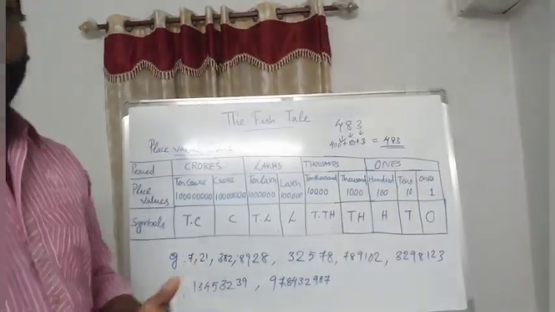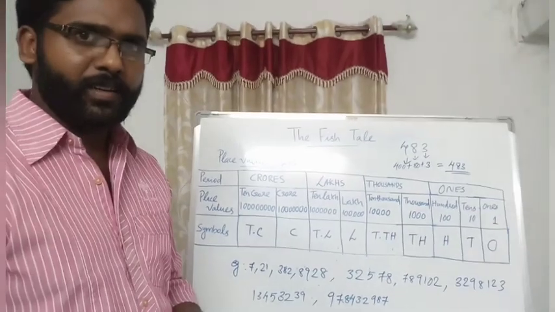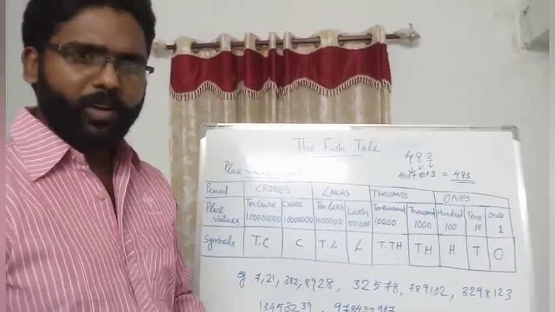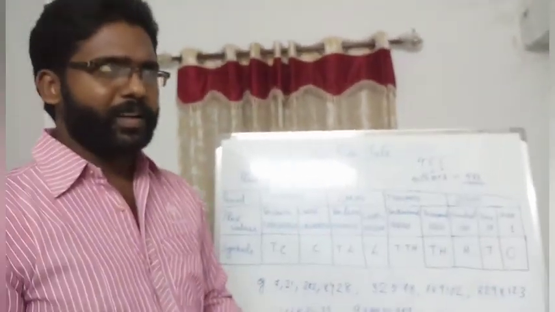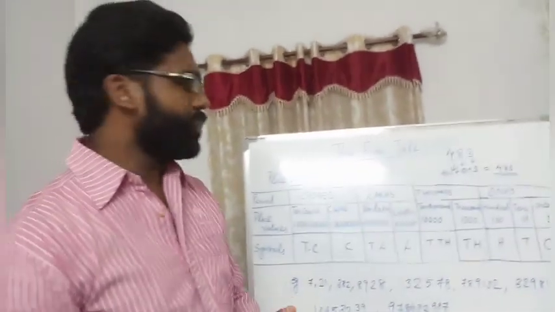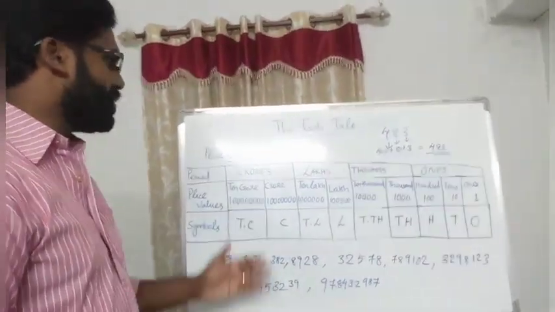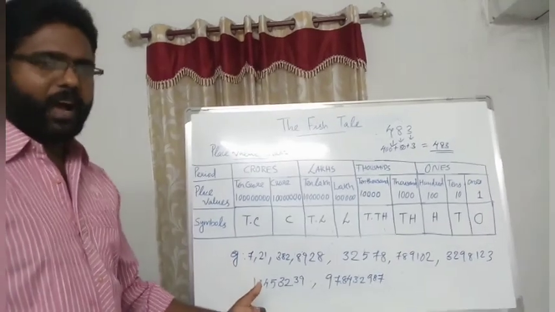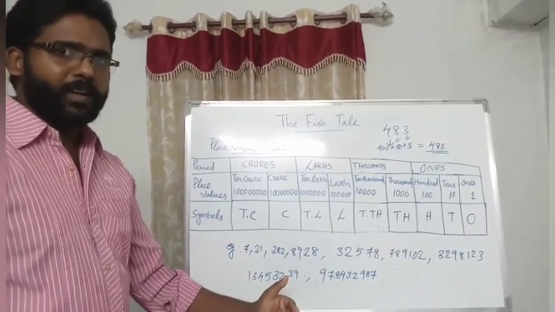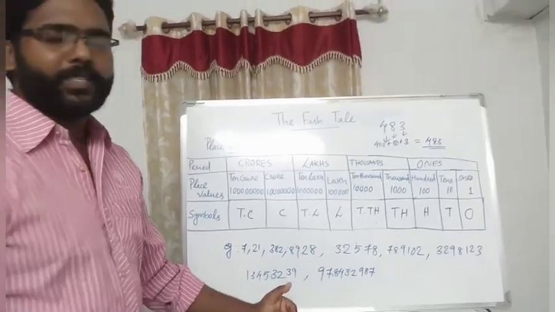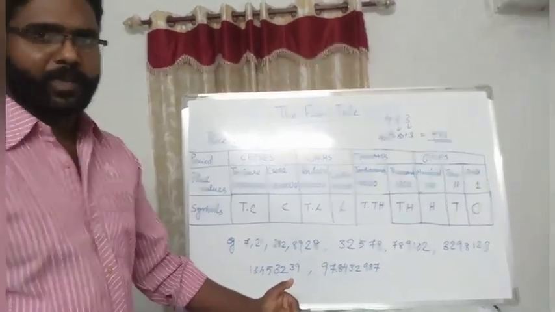Otherwise, you can download it from the CBSE site or Play Store, anywhere. The textbook is available, so please download the textbook and read the important part based on this place value chart. I'll give you all the notes one by one, but the textbook is a must for reading.